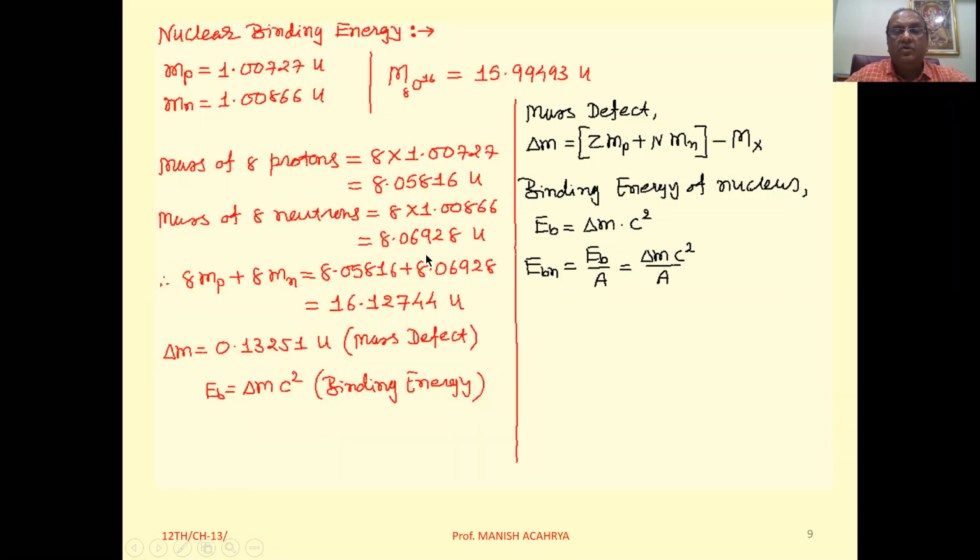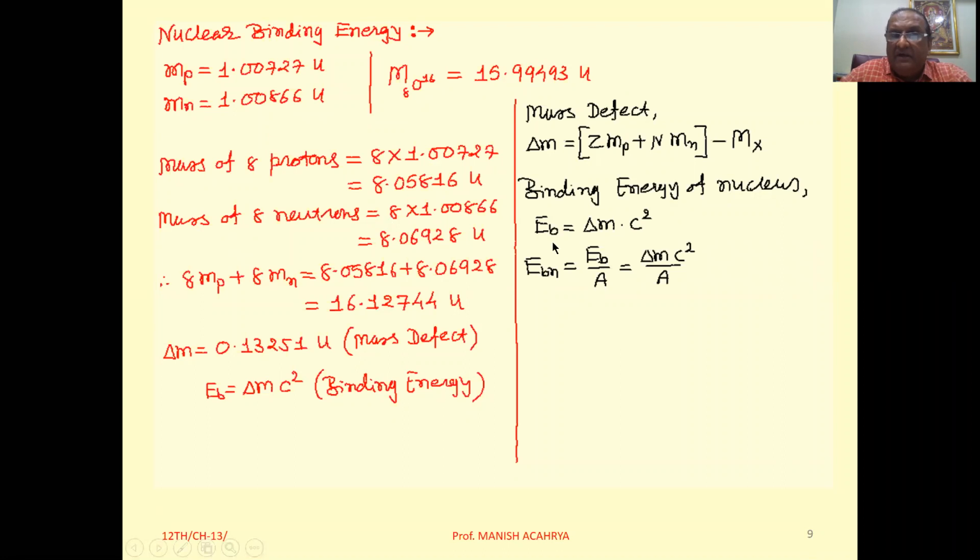એનો મતલબ એ થયો કે this particular nucleus is bounded by this much energy. So if that much energy is given to that nucleus, then the nucleus will be broken up. The nucleons in the nucleus will be free from it.